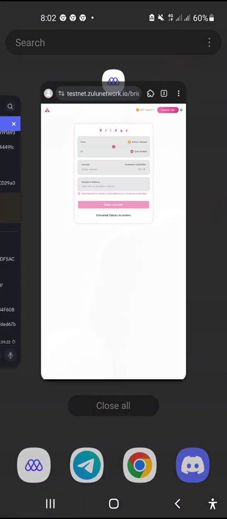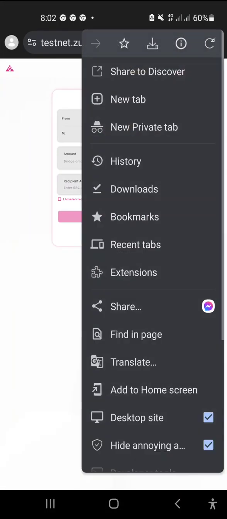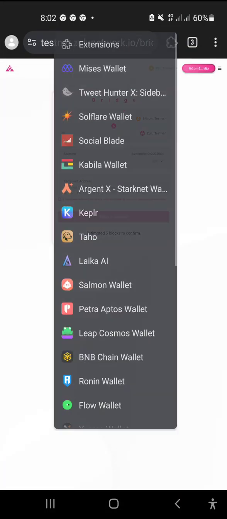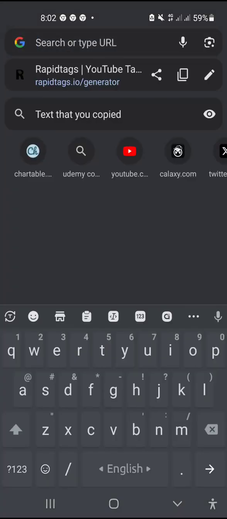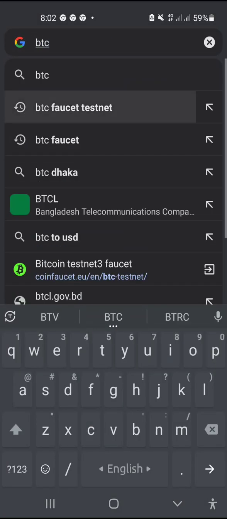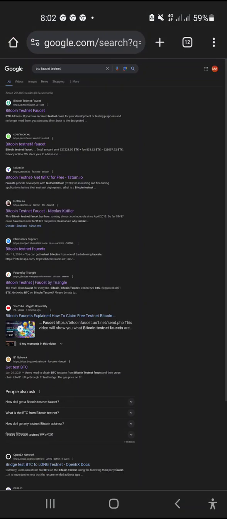So how do you get BTC faucet? Okay, very simple. You first need your Unisat wallet address. Come into here, copy this address. In Chrome or any browser, search BTC faucet, and I would suggest the second result is an appropriate website for getting BTC faucet.